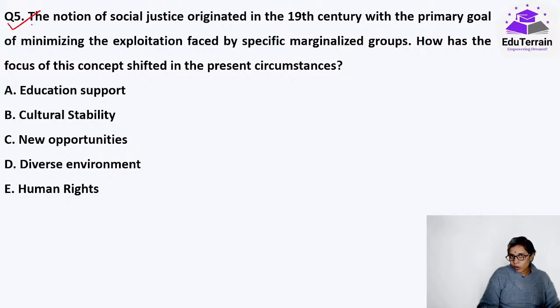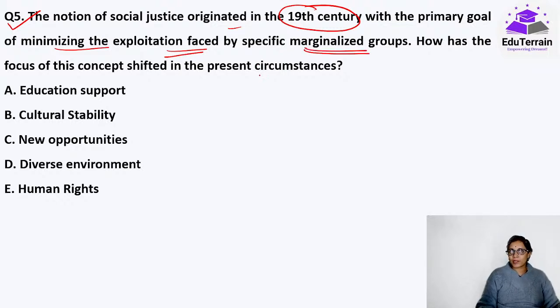The notion of social justice originated in the 19th century with the primary goal of minimizing the exploitation faced by specific marginalized groups. So we have done a lot of development. It's not that we haven't done any development in that part.